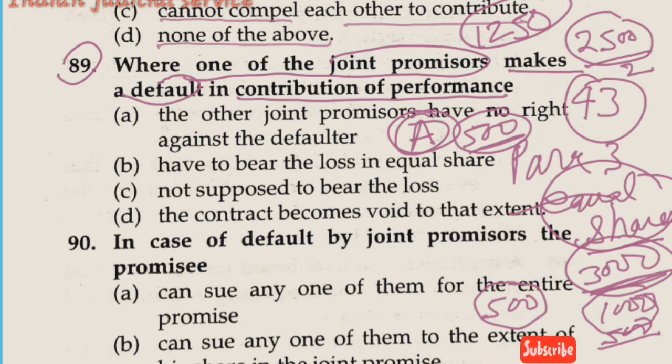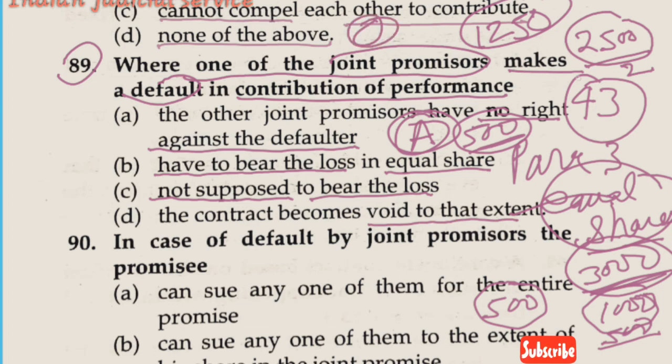Now come to the question options. Option A, joint promisors have no right against the defaulter. Option B, have to bear the loss in equal share. Option C, not supposed to bear the loss, and option D, contract becomes void to that extent. So it is clear here in this question: C paid the whole money, 3,000 rupees, and A became the defaulter and is insolvent.